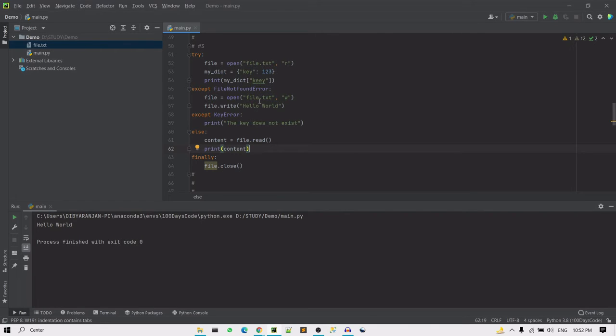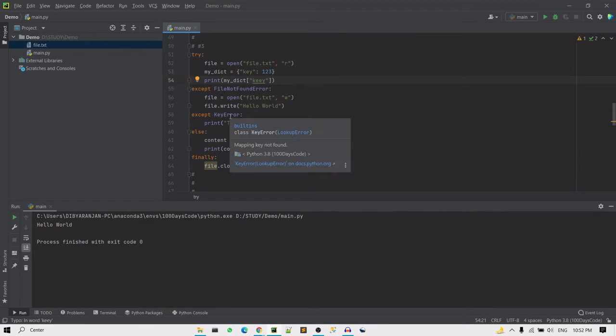So you can see here I have made that code a little bit better. In the first except block I have mentioned that if the file is not present, it will catch this error, right? In the second except block I have mentioned the key error. Suppose the key is not present, then it's going to catch this error in this except block, right?